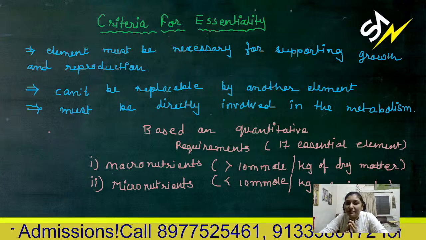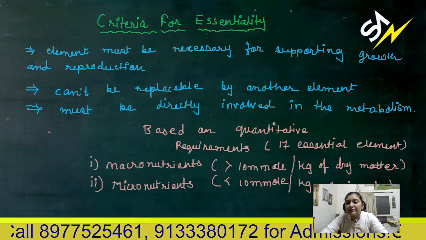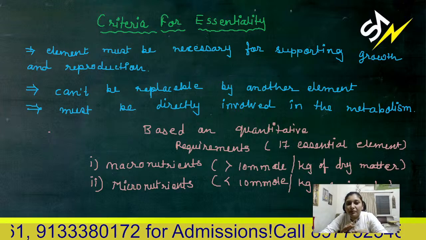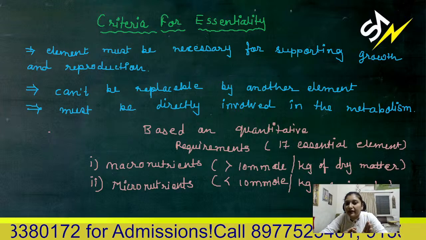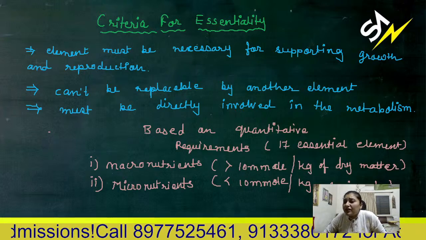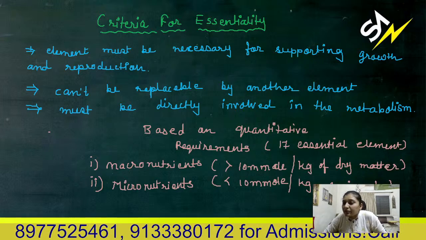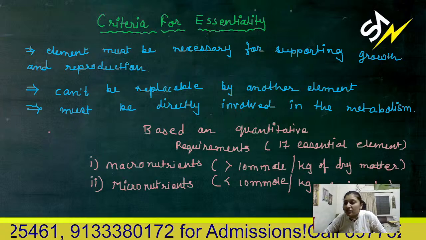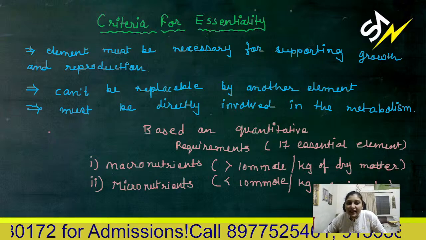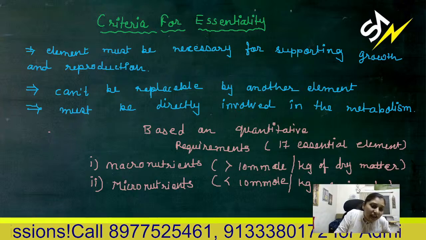An element must be necessary for supporting growth and reproduction. Any particular element must be necessary for supporting growth and reproduction, not for other, extra, additional characteristics. I mean, if it is responsible for additional characteristics and not involved in growth and reproduction, then it is not said to be essential. I hope you are getting this point. Then the second criterion for essentiality: it can't be replaced.